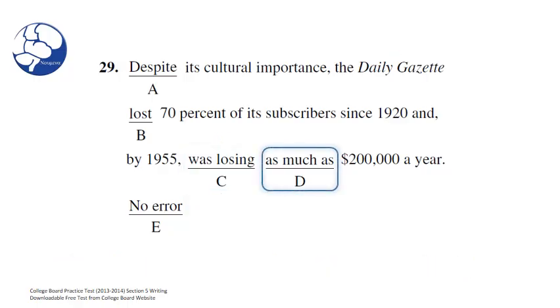In D, as much as, we're going to check for idiom comparison errors. Here we have, again, the idiom as much as is okay. And it's an idiom that's offering a comparison. Was losing as much as $200,000 a year.